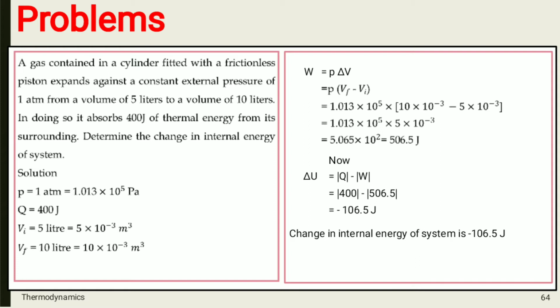And here the negative sign indicates that there is a decrement in the internal energy during the process, during expansion of the gas.